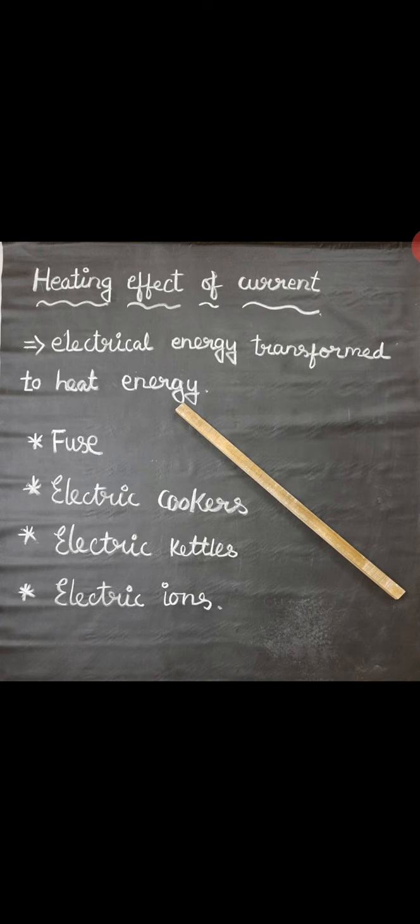This is connected to the circuit. The fuse is usually designed to take a specific amount of current. When the current passing through the wire exceeds the maximum limit, it gets heated up. Due to its low melting point, it melts quickly and disconnects the circuit. So the fuse prevents damage to the appliances.